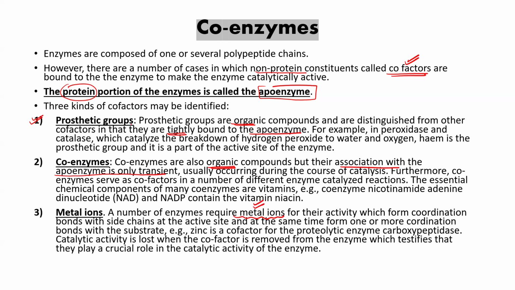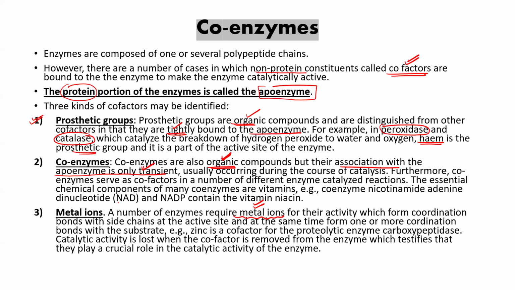Come back again to the prosthetic group, which is an organic compound tightly bound to the apoenzyme. An example is heme, which is a prosthetic group for the enzymes peroxidase and catalase. Two enzymes, peroxidase and catalase, for which heme is a prosthetic group. Clear? Then coenzymes, which are organic compounds, but their association is temporary.